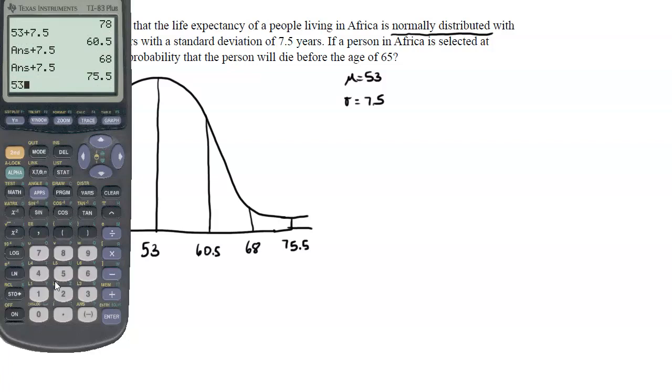Cool. Going in the other direction, I can minus 7.5 and then minus another 7.5, and then minus another. 45.5 minus 7.5, minus 7.5.